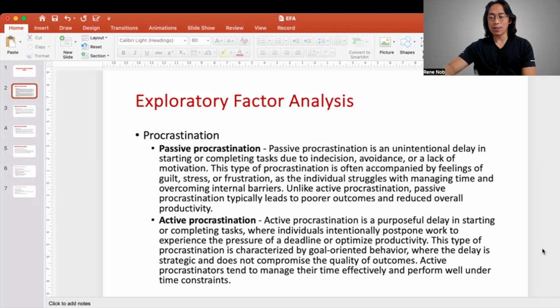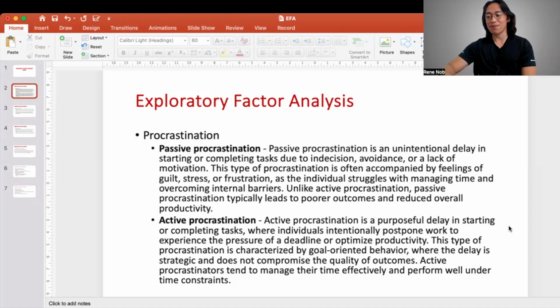On the other hand, when we say active procrastination, it refers to the purposeful delay of starting or completing a task where individuals intentionally postpone work to experience the pressure of a deadline to optimize productivity. So apparently there are some individuals who intentionally delay the task because they want to be pressured, because they know that they perform better under pressure. Allegedly. This type of procrastination is characterized by goal-oriented behavior where the delay is strategic and does not compromise the quality of outcomes. Active procrastinators tend to manage their time actively and perform well under time constraints.